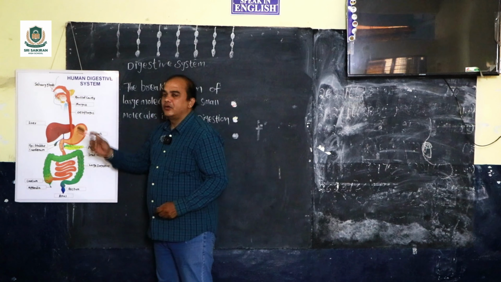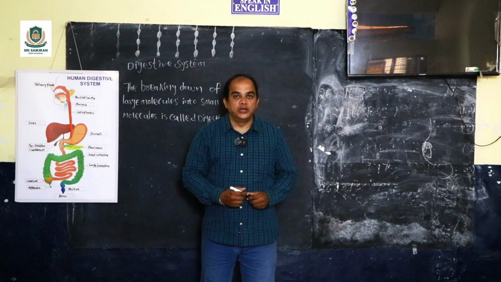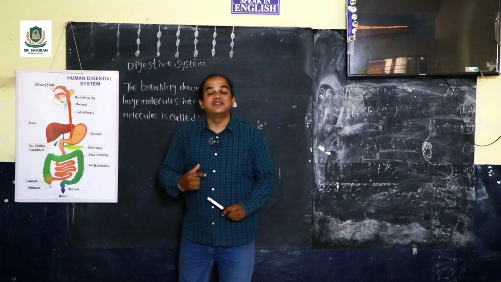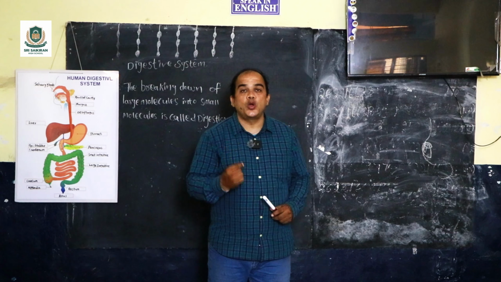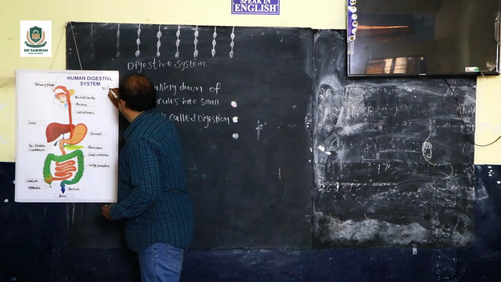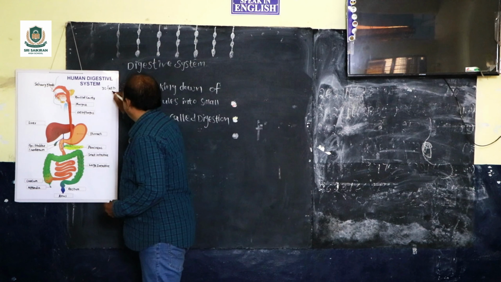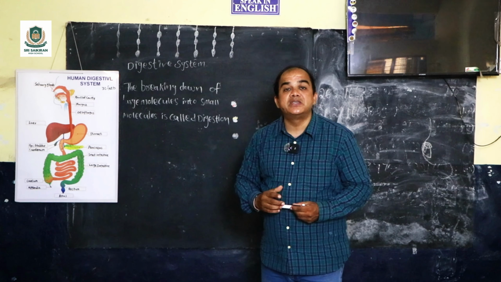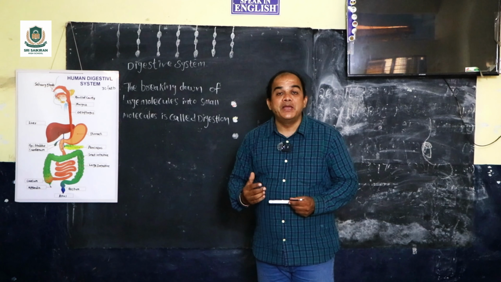It starts from the mouth and goes to the anus. From the mouth to the anus is what we call the gastrointestinal tract or alimentary canal. It is 30 feet long, on average 9 meters, a long pipe which starts from the mouth and ends with the anus.